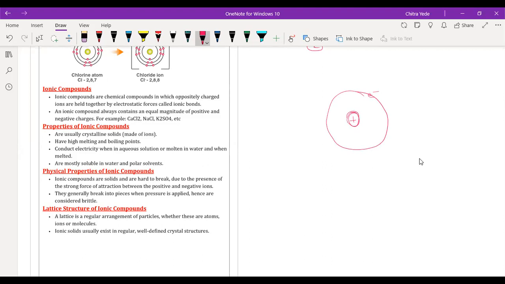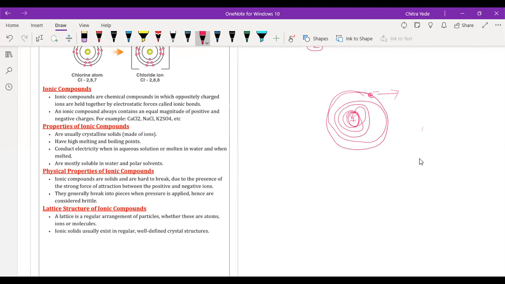So if this electron is going to revolve, it is going to lose energy, because any object that performs motion loses energy. Likewise, if you are running or walking very fast, you are going to lose your energy. Likewise, the electron is also going to lose its energy. So finally, that electron revolving around the nucleus would fall into the nucleus.